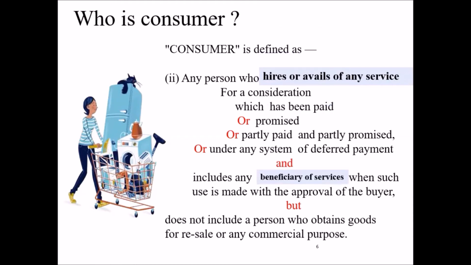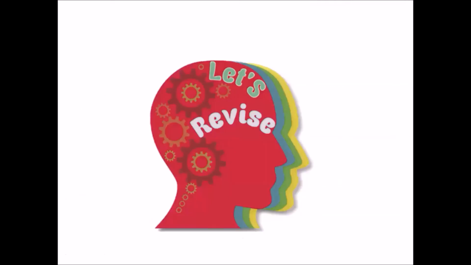And with the user of goods, I am replacing it with the user of service. So it will be, it includes any beneficiary of service when such services are availed with the approval of the buyer. But it does not include a person who avails such services for any commercial purpose. So have you seen that if you remember the first part, the second part is only that you have to replace goods with services. So it's very important that you know the exact definition of consumer according to the Consumer Protection Act. Now let us revise what we have done.